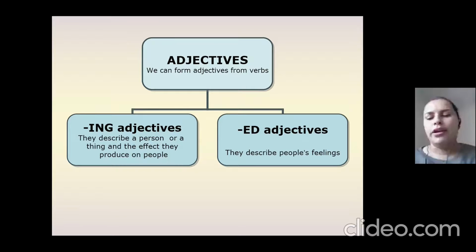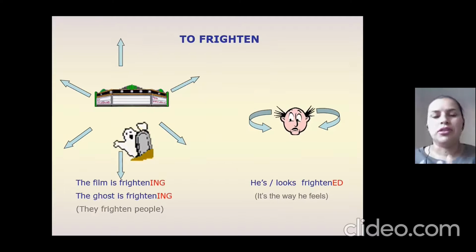On the other hand, we are going to have ed adjectives that are the ones that describe people's feelings, the emotions itself that something produces. For example, I am bored now because maybe I don't have anything to do. So I feel I have boredom in this moment. I feel bored. That's why we are going to use ed adjectives. We are going to see different examples so you know how to do that.